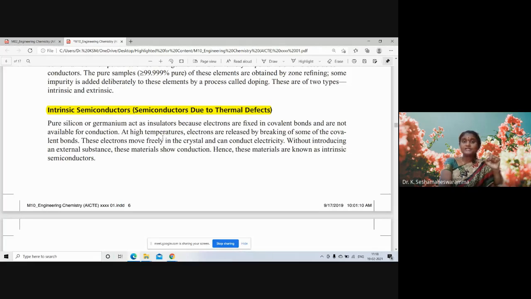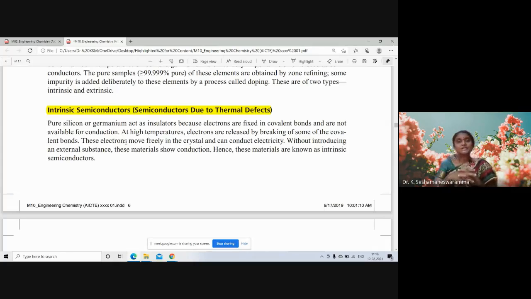But at high temperatures, electrons are released by breaking off some of the covalent bonds. These electrons move freely in the crystal and can conduct electricity. At absolute zero temperature, they are insulators. But whenever the temperature rises, covalent bonds can easily break, and whenever a covalent bond breaks, free electrons move from one place to another in the crystal.